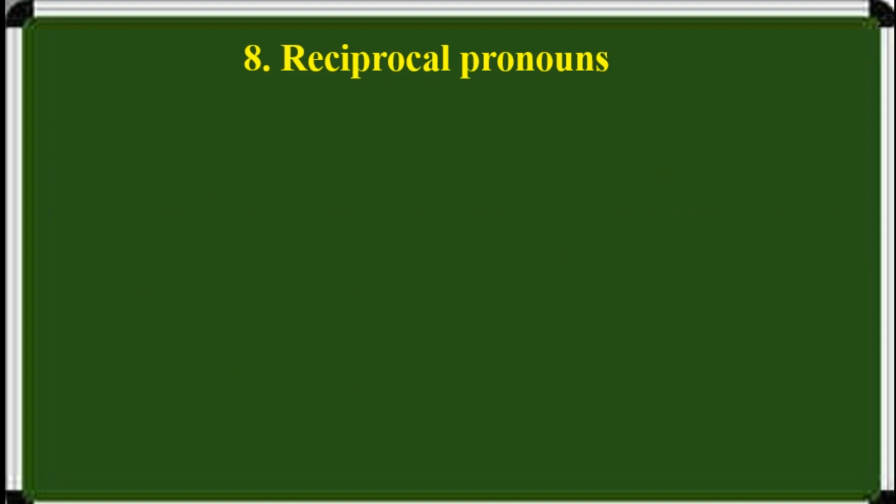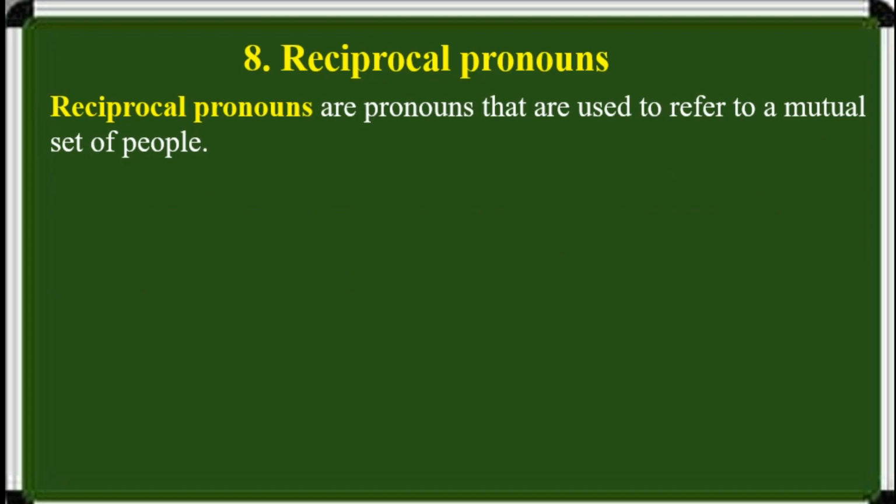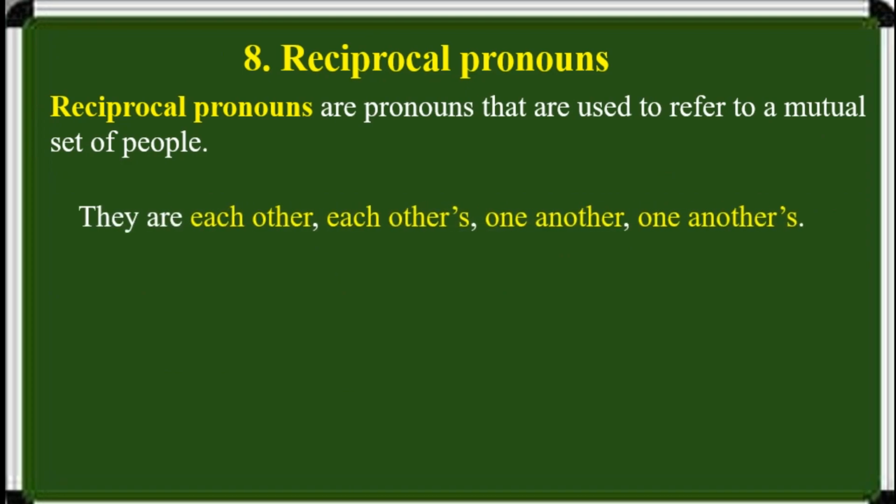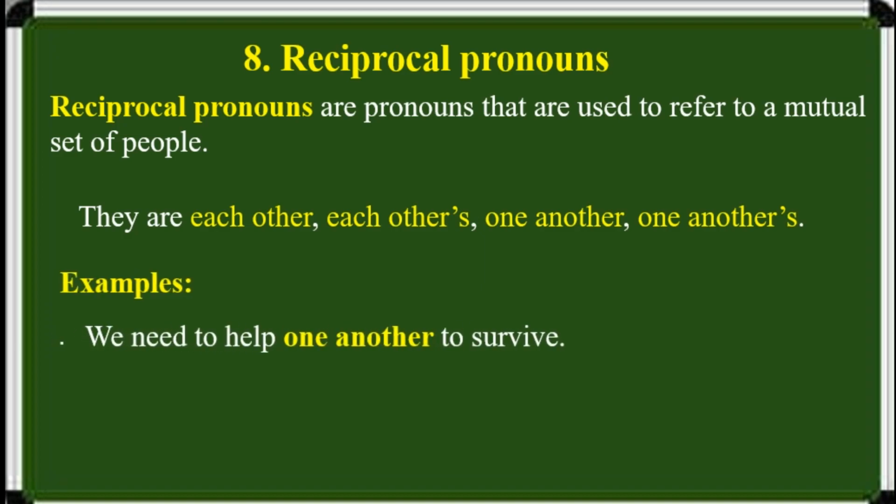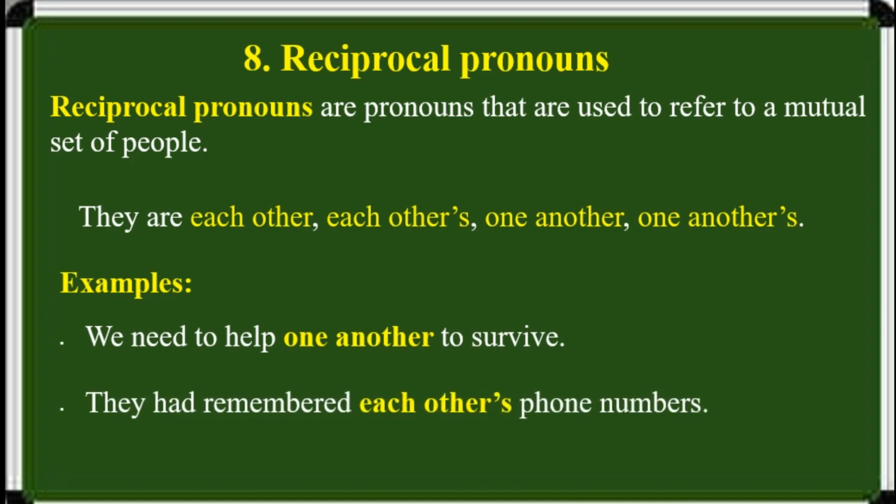Next one, reciprocal pronouns. Reciprocal pronouns are pronouns that are used to refer to a mutual set of people. They are each other, each other's, one another, and one another's. Examples: we need to help one another to survive. They had remembered each other's phone numbers.